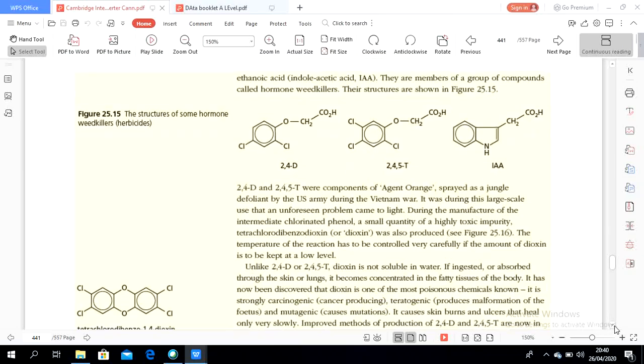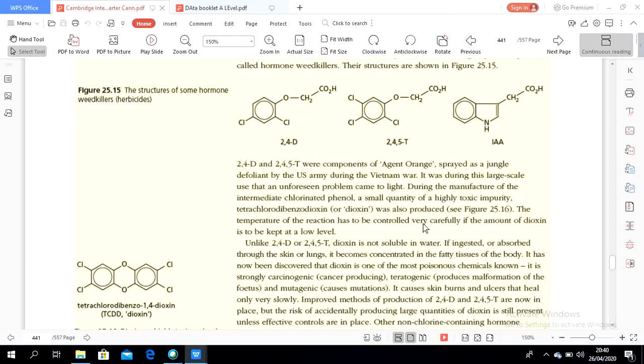These insecticides and herbicides are poisonous to humans. They are strongly carcinogenic, teratogenic, and mutagenic.